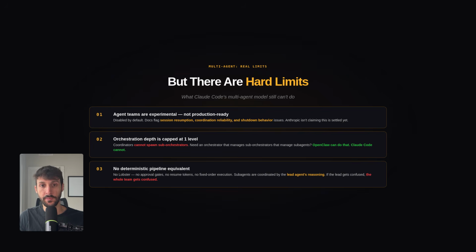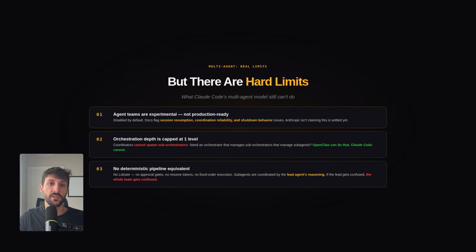But there are some real limits here. Agent teams are disabled by default, experimental, and have documented limitations around session resumption, coordination reliability, and shutdown behavior. Anthropic is signaling direction here, but they're not claiming this is production ready yet. Orchestration depth is capped at one level even in the experimental mode. Coordinators cannot spawn sub-orchestrators. If you need hierarchical delegation, meaning an orchestrator that manages sub-orchestrators that manage subagents, Claude Code cannot do that today, but OpenClaw can.